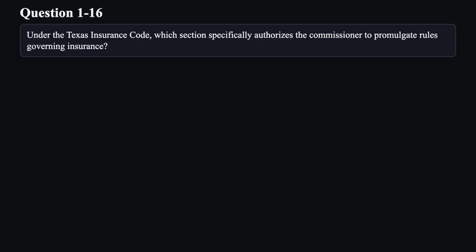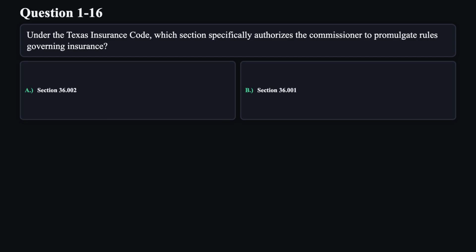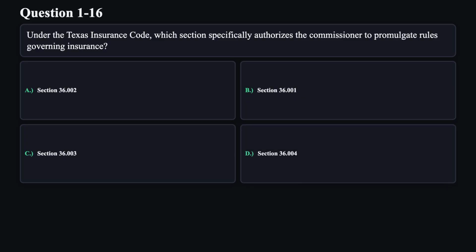Question 16. Under the Texas Insurance Code, which section specifically authorizes the commissioner to promulgate rules governing insurance? A. Section 36.002. B. Section 36.001. C. Section 36.003. D. Section 36.004.